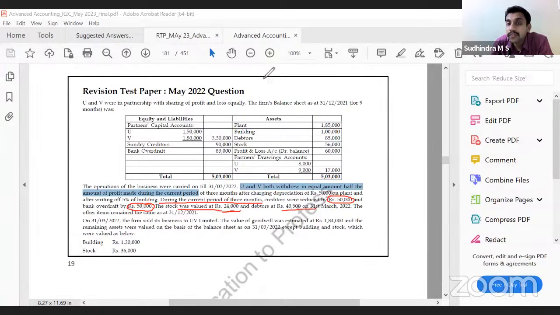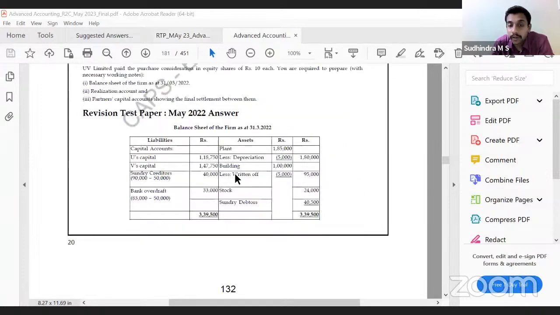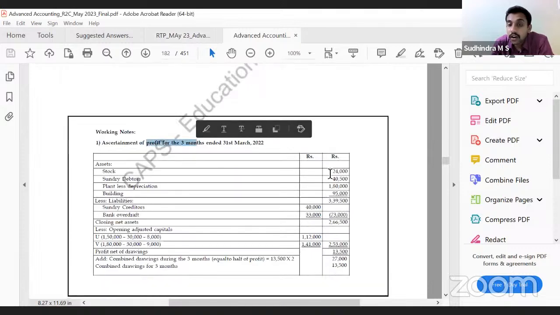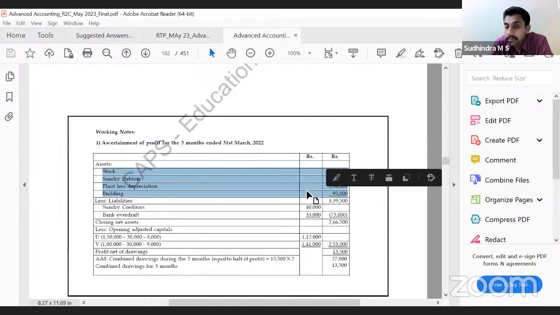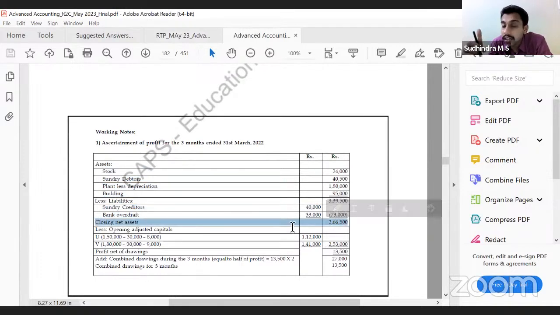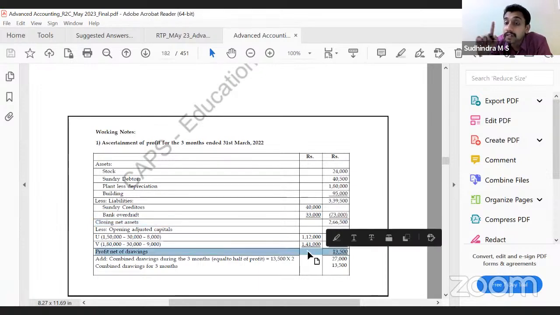So using this, find out the profit. How do we find out the profit? Ascertaining profits. Consider all the present values of assets, less present values of liabilities. This gives you the closing net assets. Take the opening capitals. Net assets means asset minus external liability, which is nothing but capital. This is the closing capital. This is the opening capital. This represents the increase in capital.